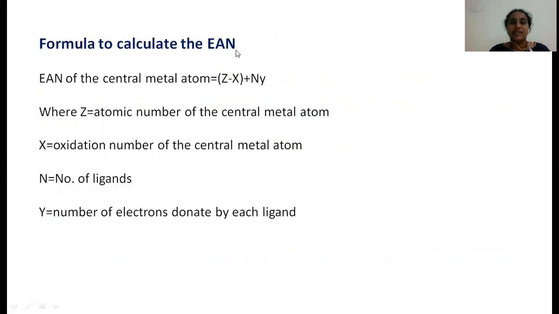Coming to the calculation of the EAN of the central metal atom: EAN equals Z minus X plus NY. Here Z is the atomic number of the central metal atom, X is the oxidation number of the central metal atom, N is the number of ligands, and Y is the number of electrons donated by each ligand. This is the formula used to calculate the EAN. With the help of EAN, we can know whether that complex is stable or unstable, and whether it is diamagnetic or paramagnetic, according to the Sidgwick theory.